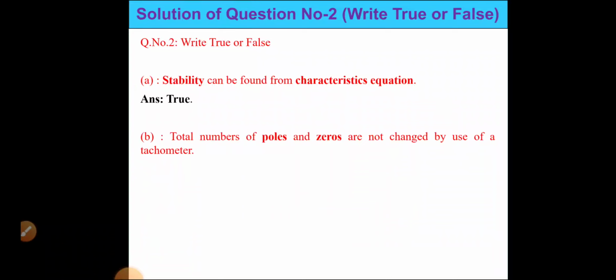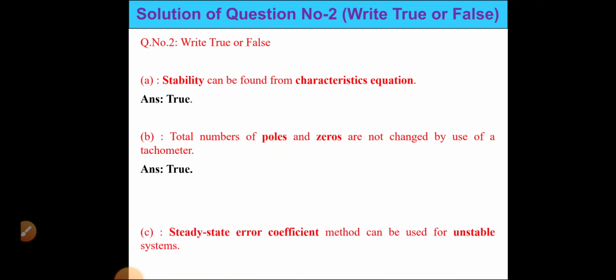Total number of poles and zeros are not changed by the use of tachometer. Yes, this statement is also true. The poles and zeros do not change even when we use the tachometer.